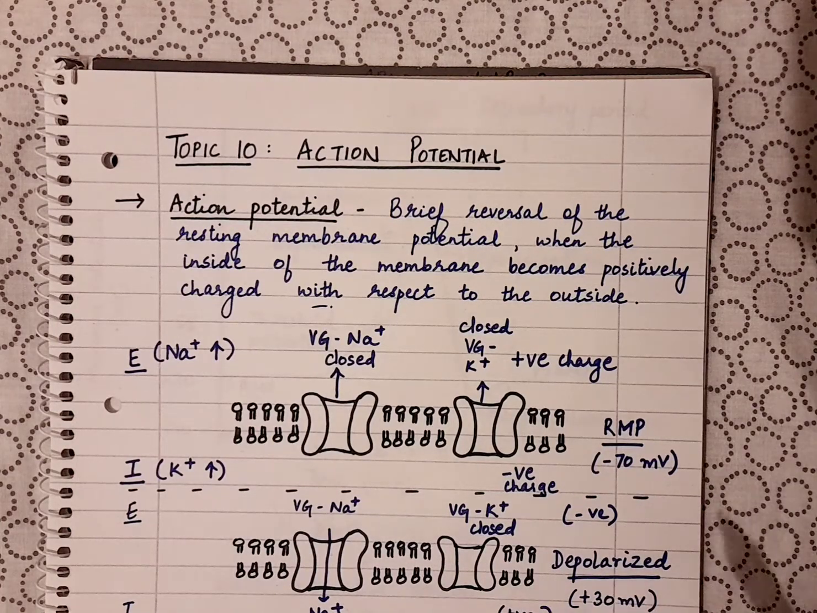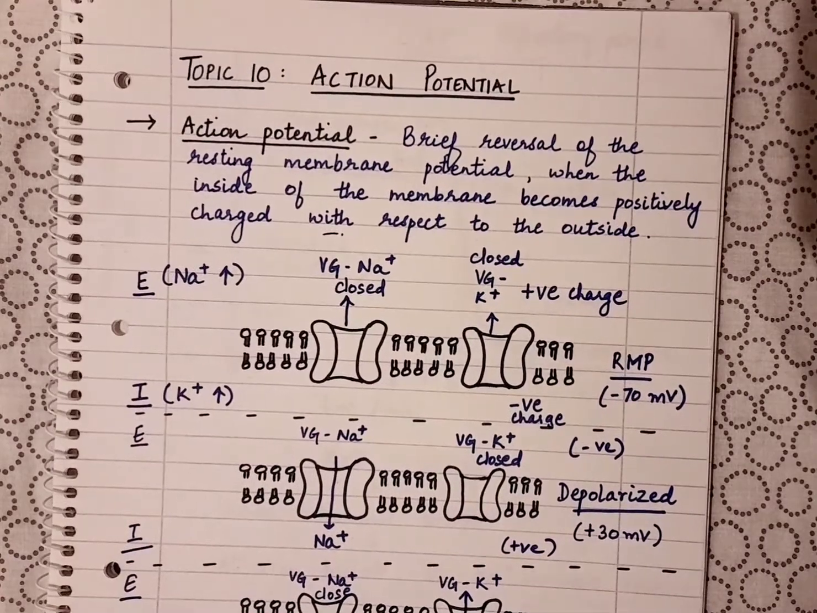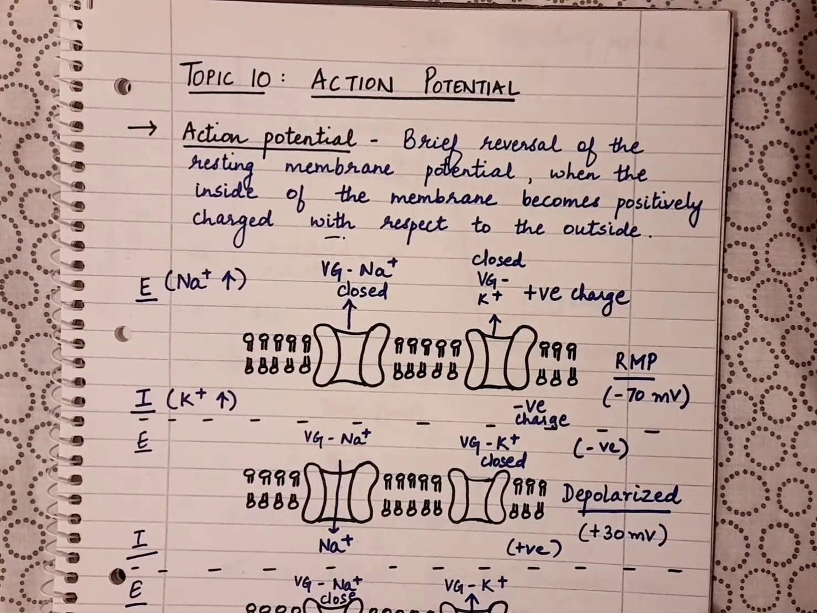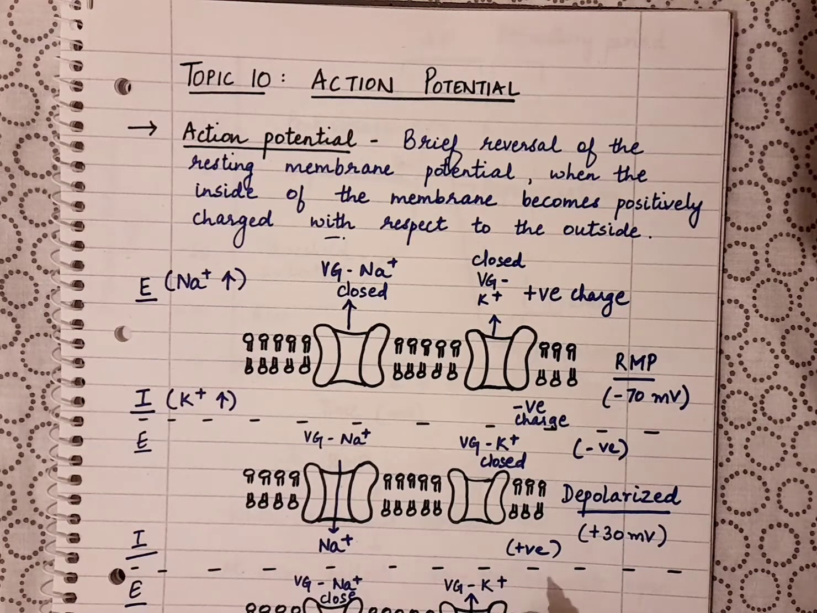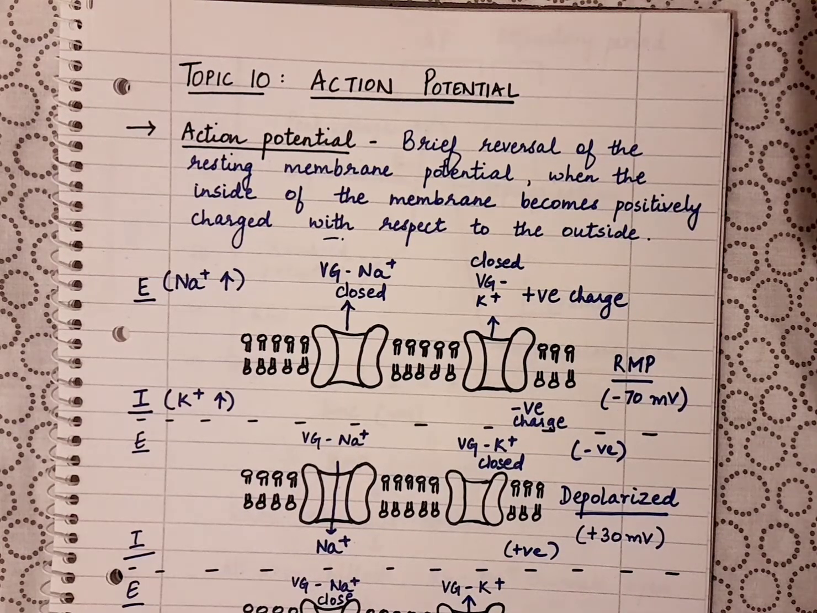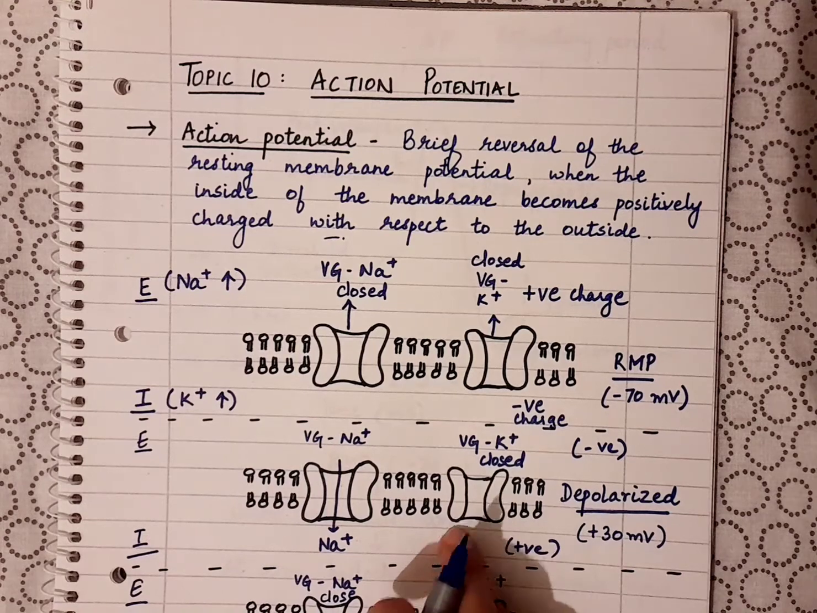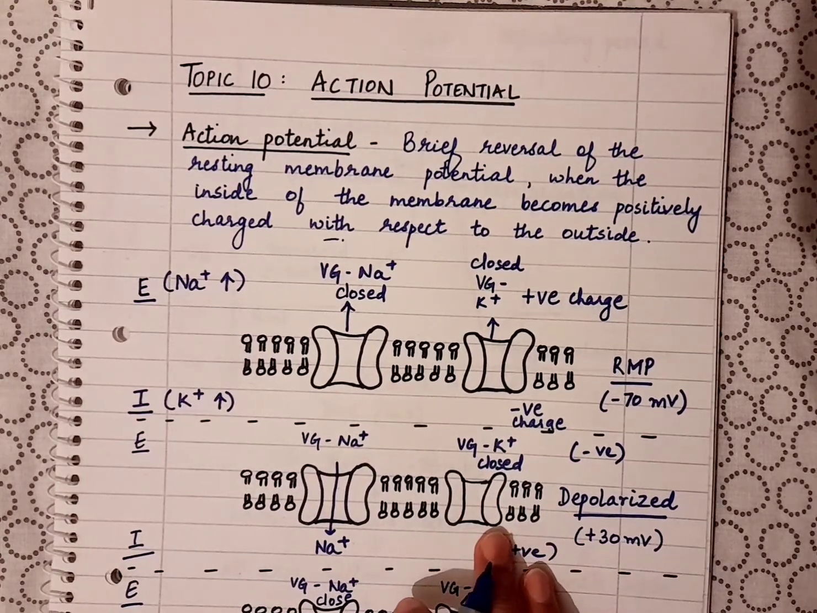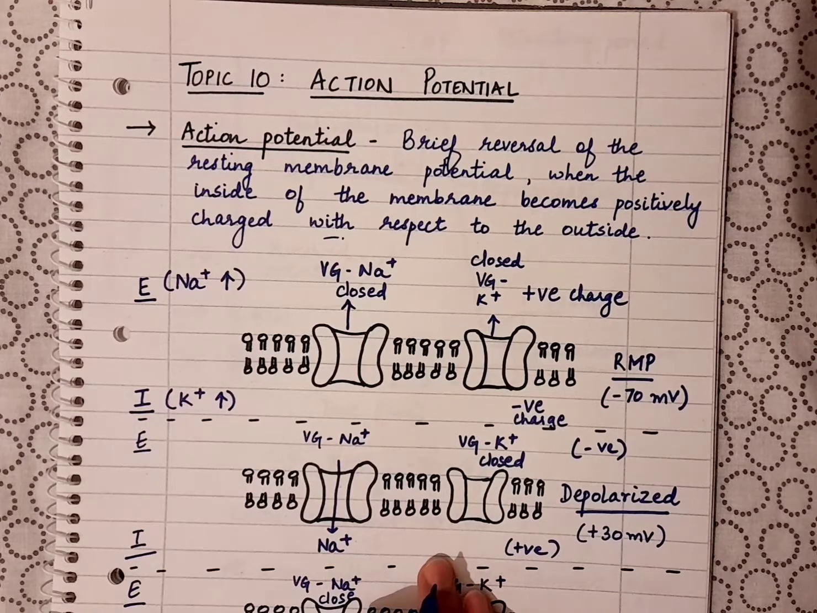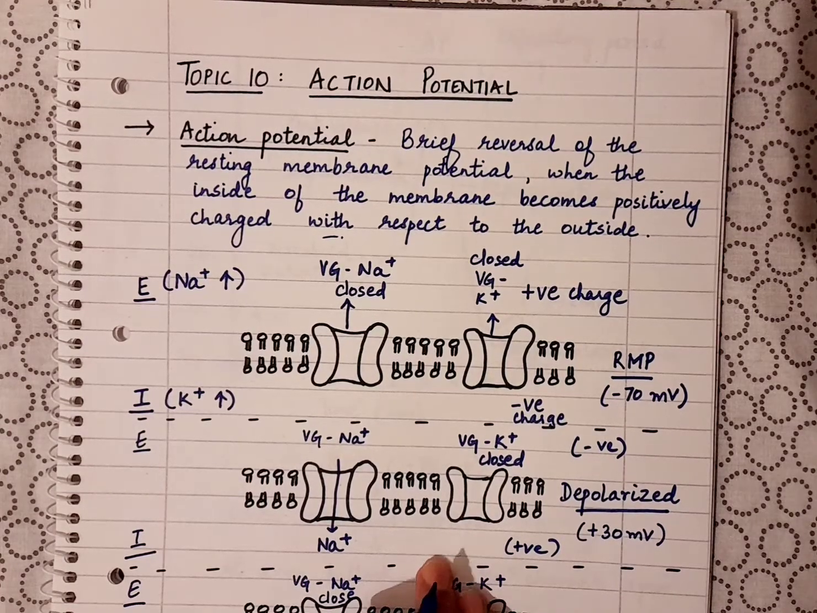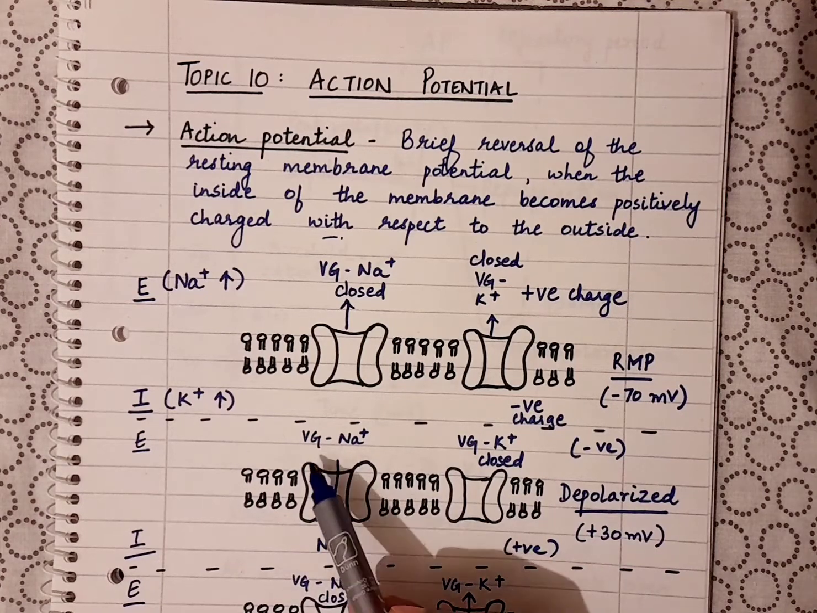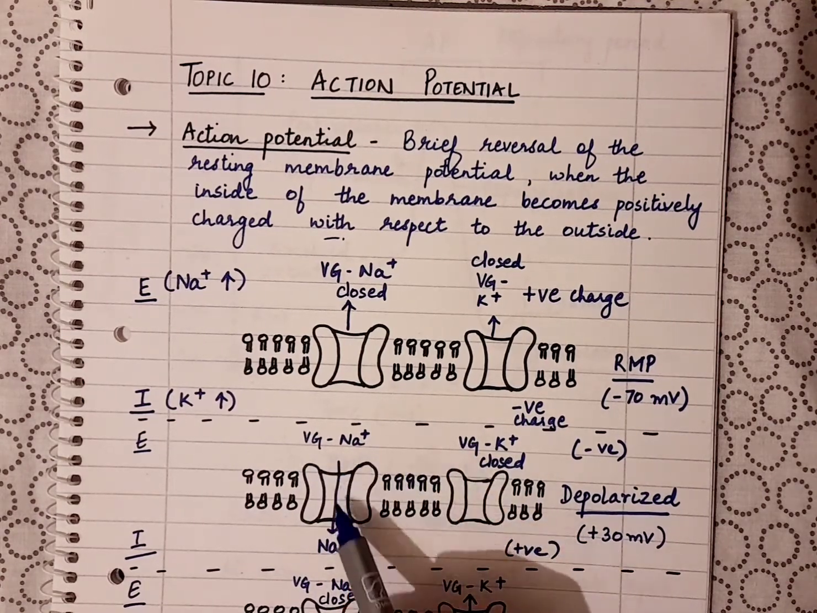So the generation of the action potential is a brief reversal of the resting membrane potential, that is, there's a reversal of the charge, okay. During action potential generation, the inside becomes positive and the outside becomes negative. So how that happens is that once this signal comes to the neuron at the axon hillock, there is a flow of sodium ions. The voltage gated sodium channels open and there is an influx of sodium inside the cell, okay.